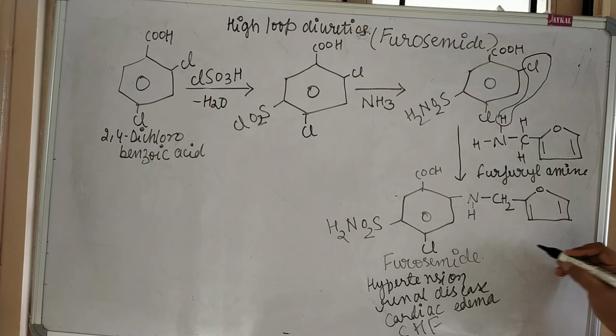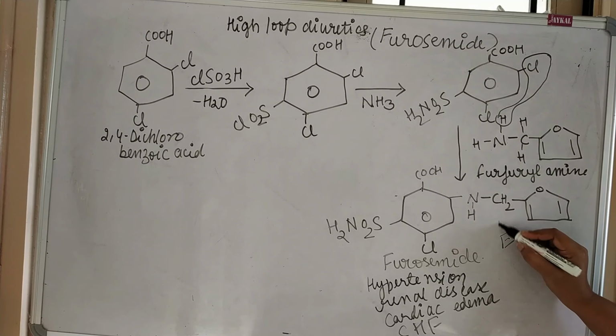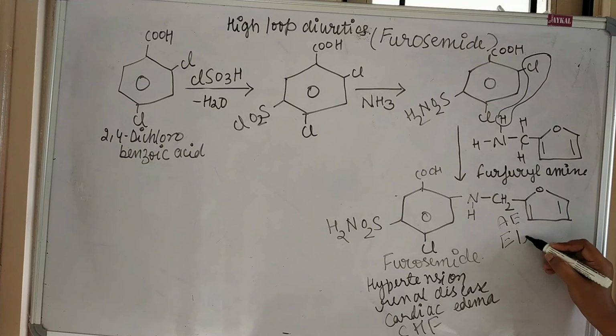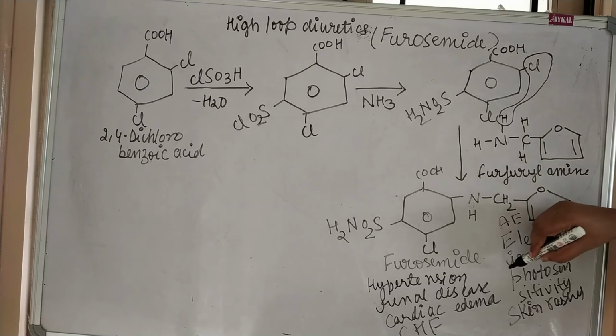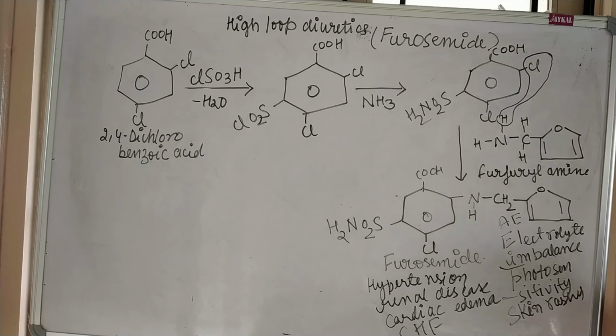That is electrolyte imbalance. This is the adverse effect, electrolyte imbalance. So the side effects or adverse effects of furosemide or the high ceiling loop diuretics are electrolyte imbalance, photosensitivity, and sometimes skin rashes. So this is the medicinal use: hypertension, renal disease, cardiac edema, and congestive heart failure. The adverse effects for high ceiling loop diuretics are electrolyte imbalance, photosensitivity, and skin